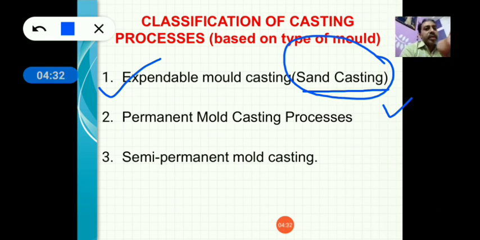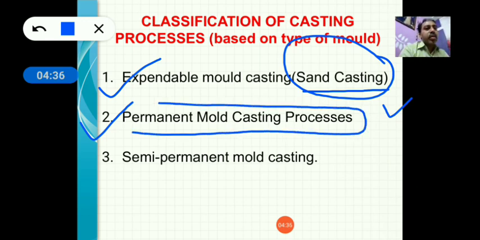Another one is permanent mold casting. In permanent mold casting your mold is prepared from metal, so that mold can be utilized for a large number of products, 1000 or 1 lakh products can be produced using that particular die.